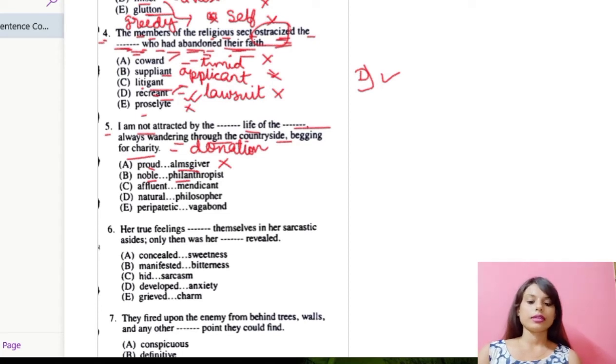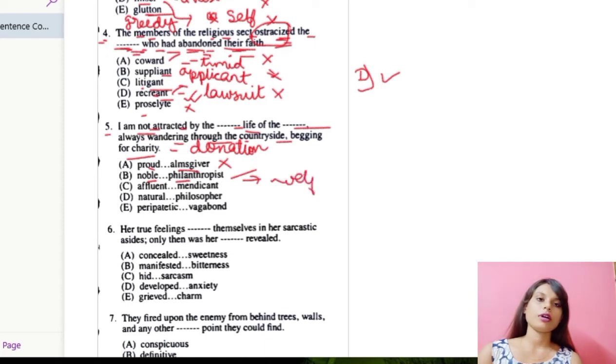A philanthropist is a person who seeks to promote the welfare of others, he always thinks and does something for the welfare of the people.